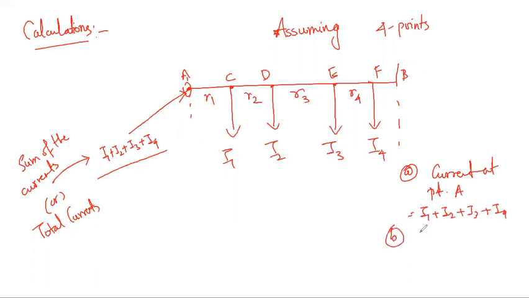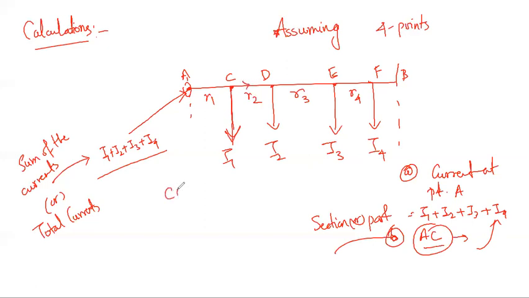Next, the current in section AC will be the same, I1 plus I2 plus I3 plus I4. Then I1 is tapped off from point C. So what is the current in CD? Since I1 is gone, you are left with I2 plus I3 plus I4.